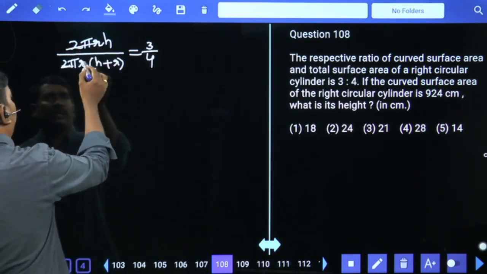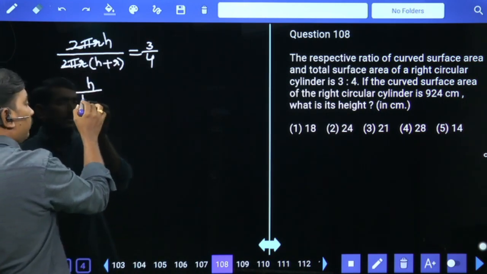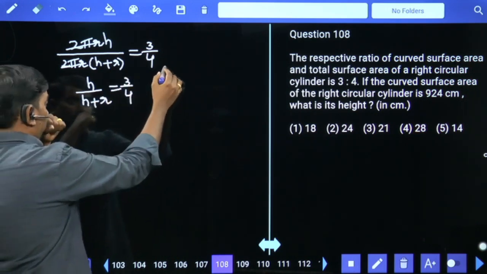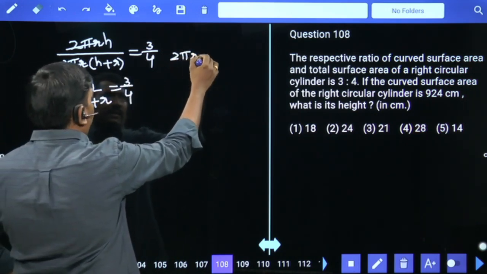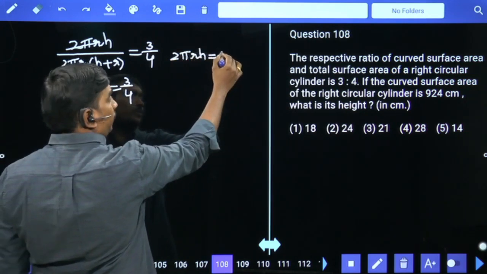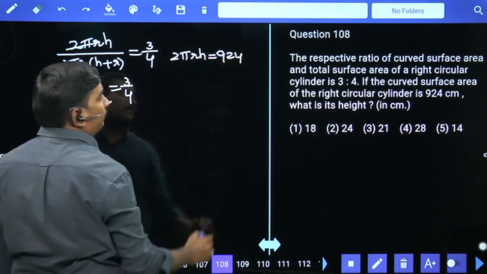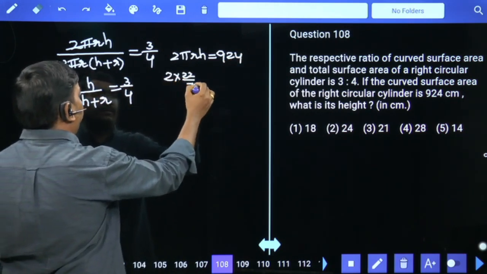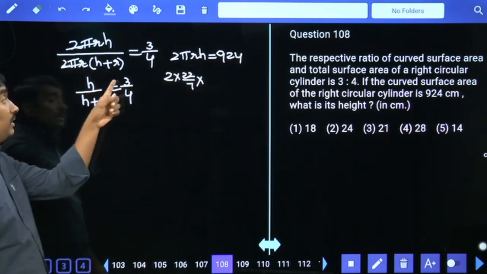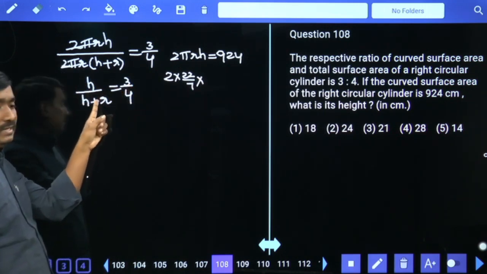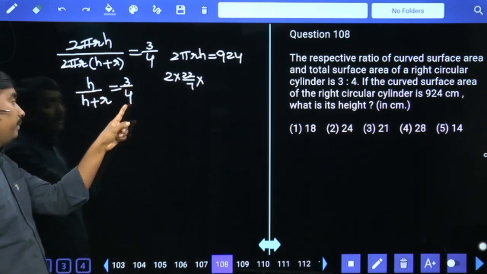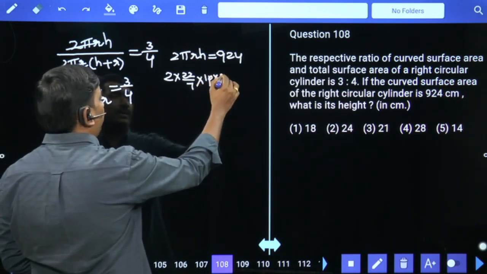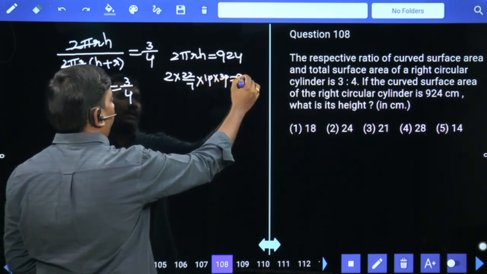2 pi r gets cancelled. h by h plus r is equal to 3 by 4. Curved surface area of the right circular cylinder 2 pi r h given as 924. 2 into 22 by 7 into. Height belongs to 3 parts. Height plus radius belongs to 4 parts. Means radius is 1 part. Radius is 1 part. Height is 3 parts. Is equal to 924.